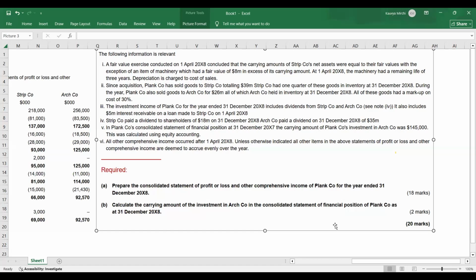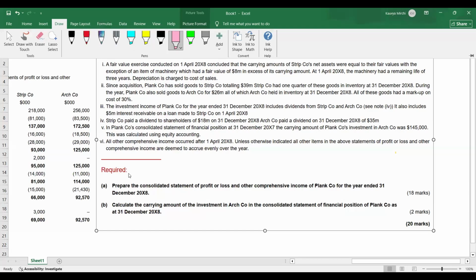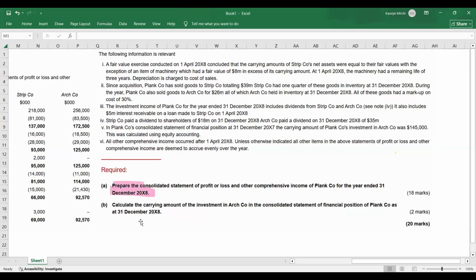The question is asking you to calculate two things. One, to calculate the consolidated statement of P&L and other comprehensive income of the company for the year ended 31st December X8. And it's your job to calculate the carrying amount of investment in Arch company in the consolidated statement of financial position for the year ended 31st December X8. That's for 2 marks. To prepare the P&L, it is 18 marks. This is what the question is about.